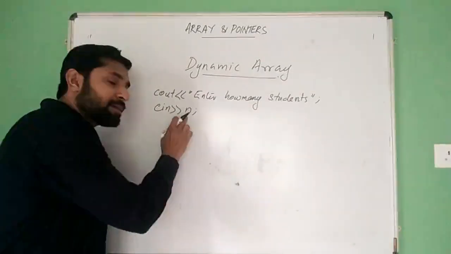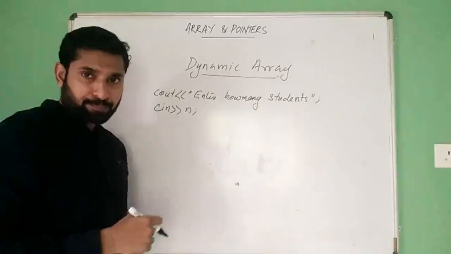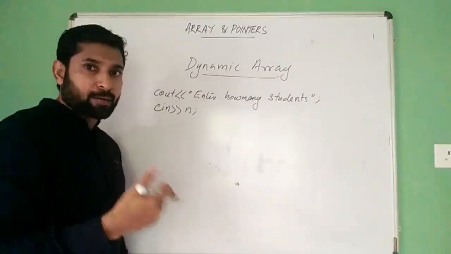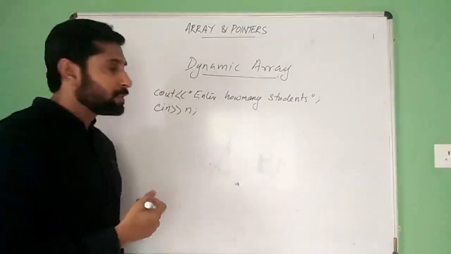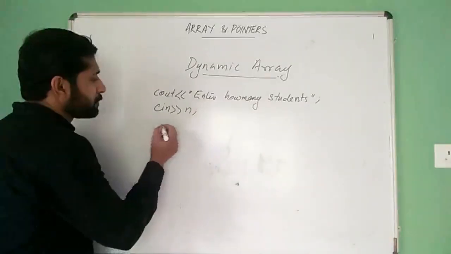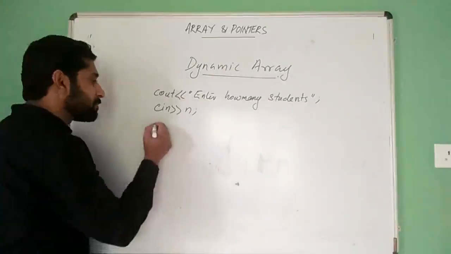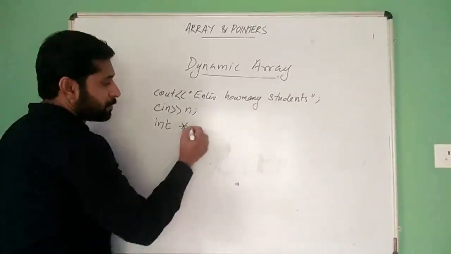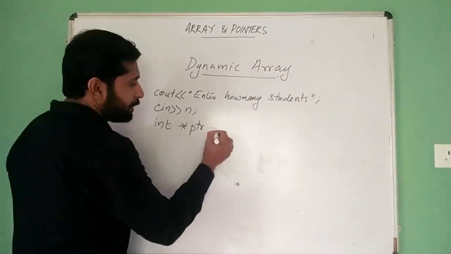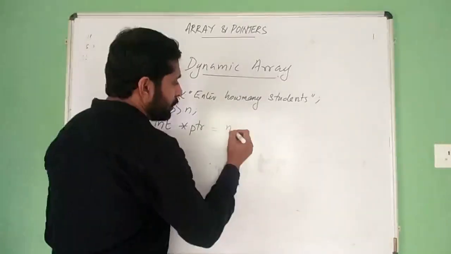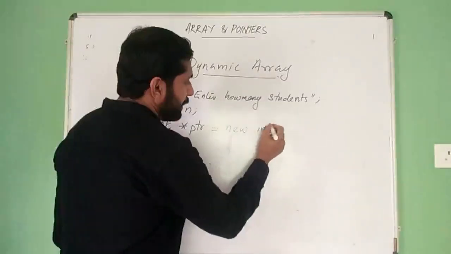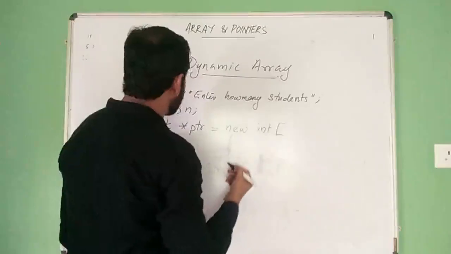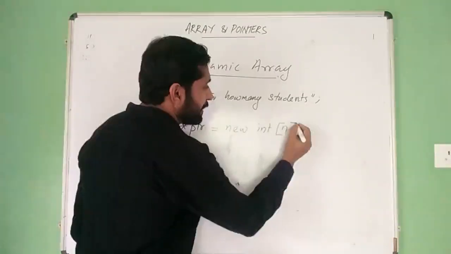Now we are going to create an array of size n. That is the advantage of a dynamic array. We can write a statement like this: int star ptr equal to new int of n.